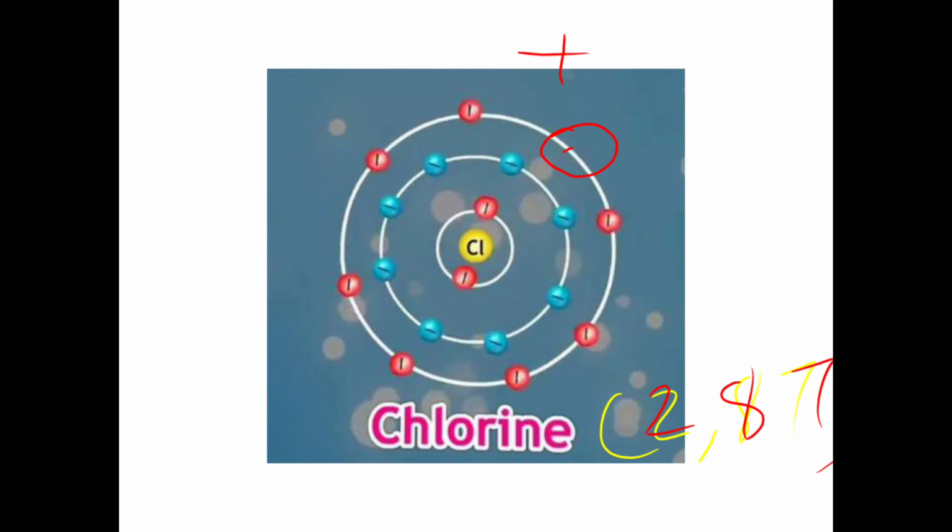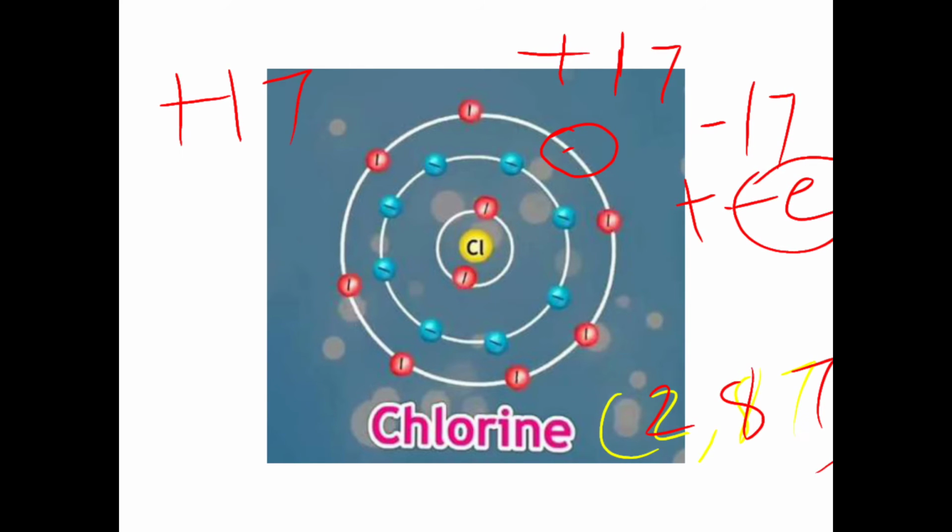Presently there were 17 protons and 17 electrons, both the same. Now one electron has come, so plus 1 electron. Electron has negative charge, so it becomes minus 18. So net charge plus 17 minus 18 will become minus 1.